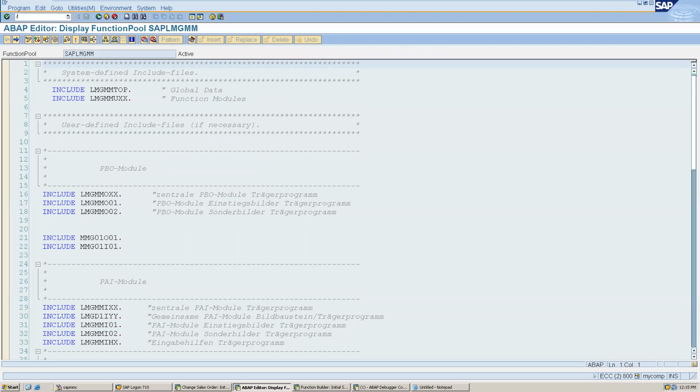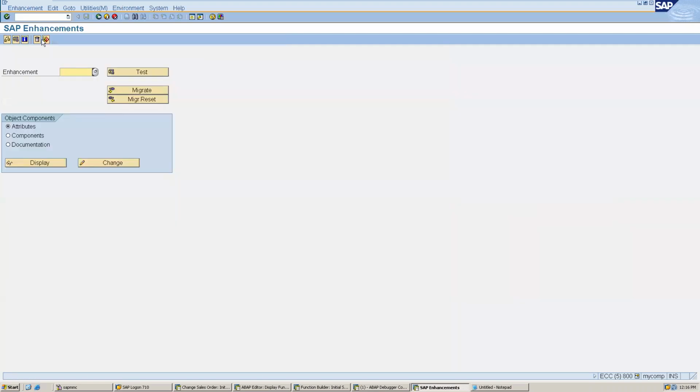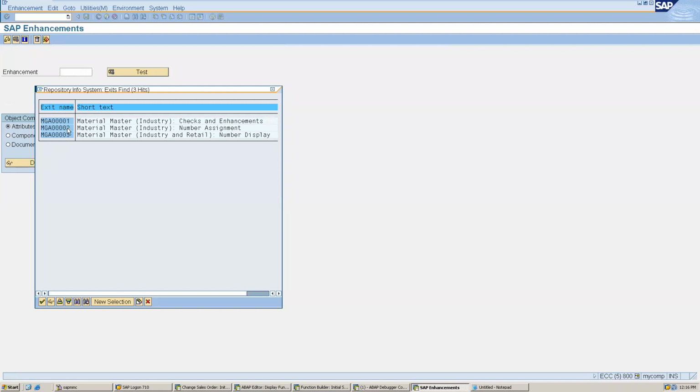We can get the package, and we can go to the transaction SMOD, that is for search modification. Sorry, SMOD is for search and CMOD is for implementation. So if we want to search an enhancement, I can give the package name over here and then click here. So this has these 3 enhancements. Okay, so we can see them one by one.